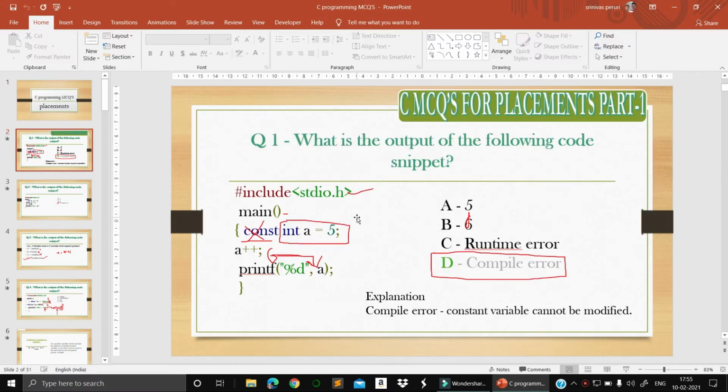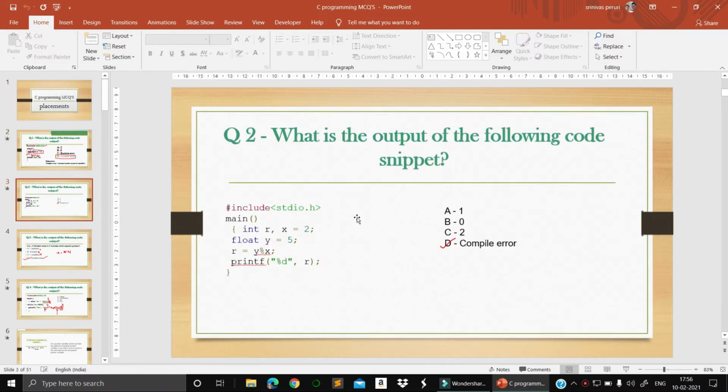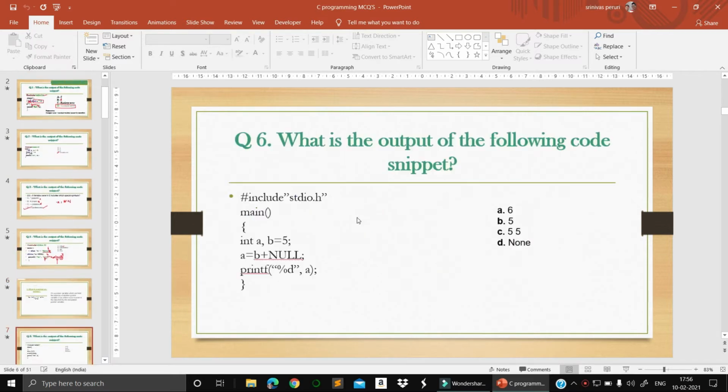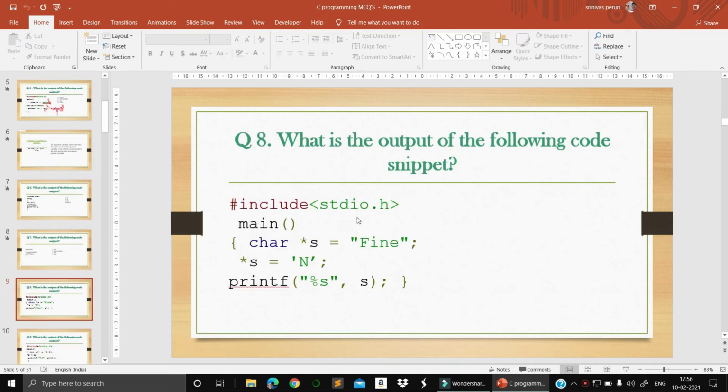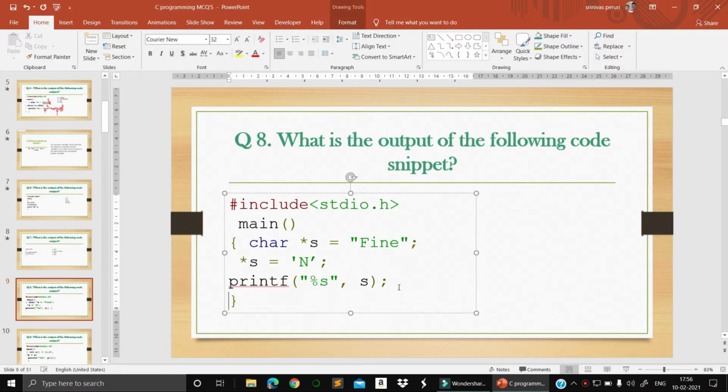Till now we have seen so many things, right? From the past one or two lectures we have been discussing all these things. So in today's session I'm going to discuss a little bit tricky question. This is the question where we have the include stdio.h header file as usual, and the main function has been included. And here we have a pointer. Everyone knows, right? A pointer is a variable which can hold the address of another variable.